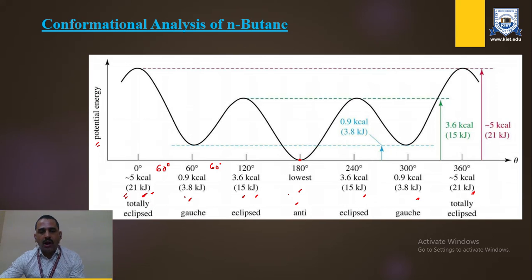Afterwards, the gauche form is the next stable form, because it requires only 3.8 kilojoules of energy, but the eclipse form requires more energy, around 15 kilojoules. So dear student, that is the overall stabilization parameter or representation of N-butane. In the N-butane structure, the anti form of this molecule will be maximally stable as a conformer.